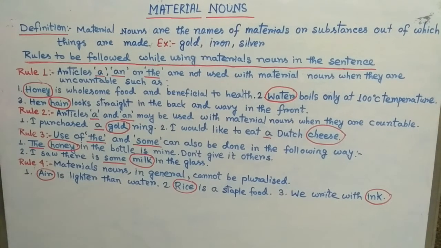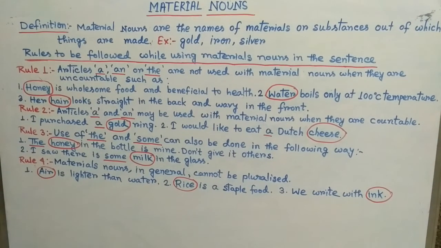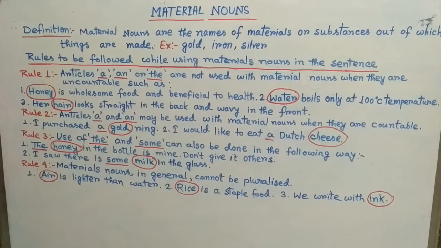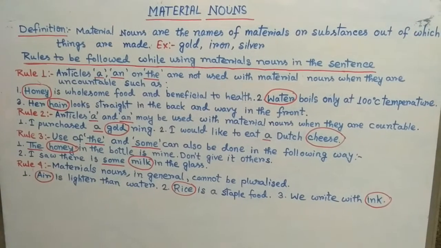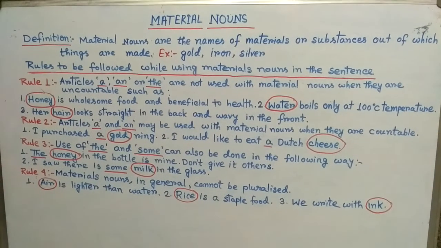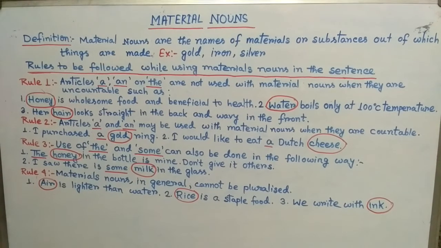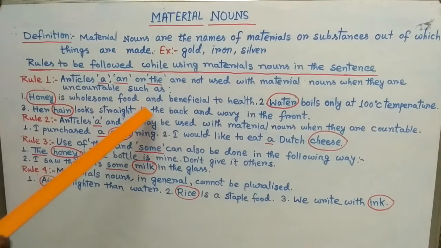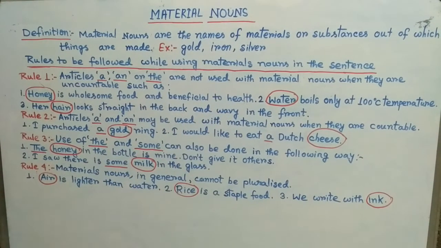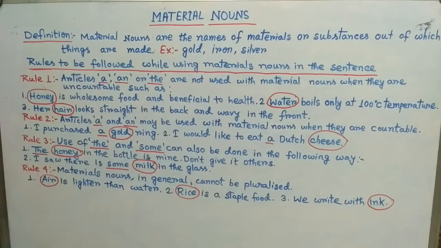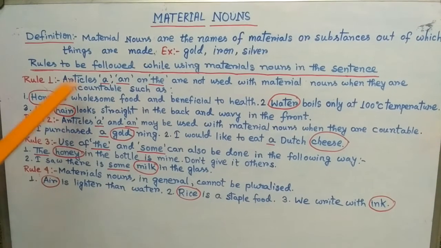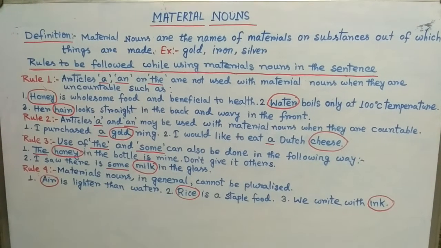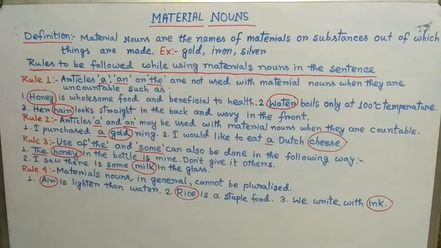We have hair. All of you have hair. So can you count your hair? If you can count, then let's count. I am just kidding with you. No, it's not possible to count hair. They are uncountable. So, "Her hair is straight in the back and wavy in the front." Hair is the material noun in the given sentence, and we cannot use these articles because it is uncountable. Clear?